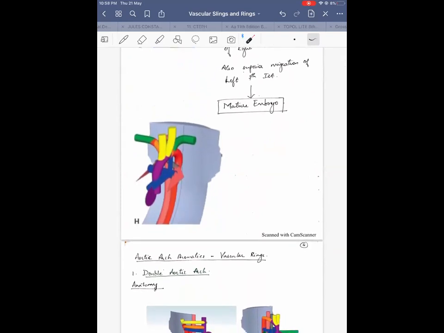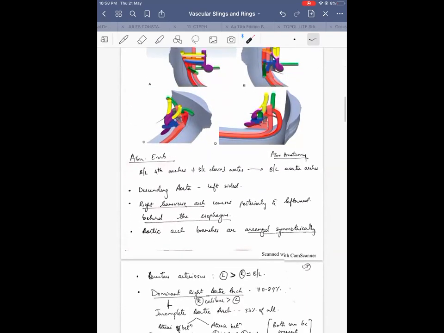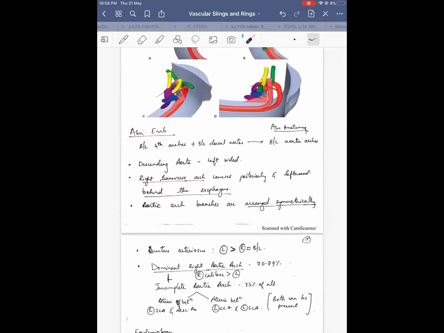Exactly. And one more thing which would help us is the way the PDA is directed. The PDA will be directed towards the pulmonary artery in right aortic arch, but in double aortic arch it will be directed to the ductal diverticulum.